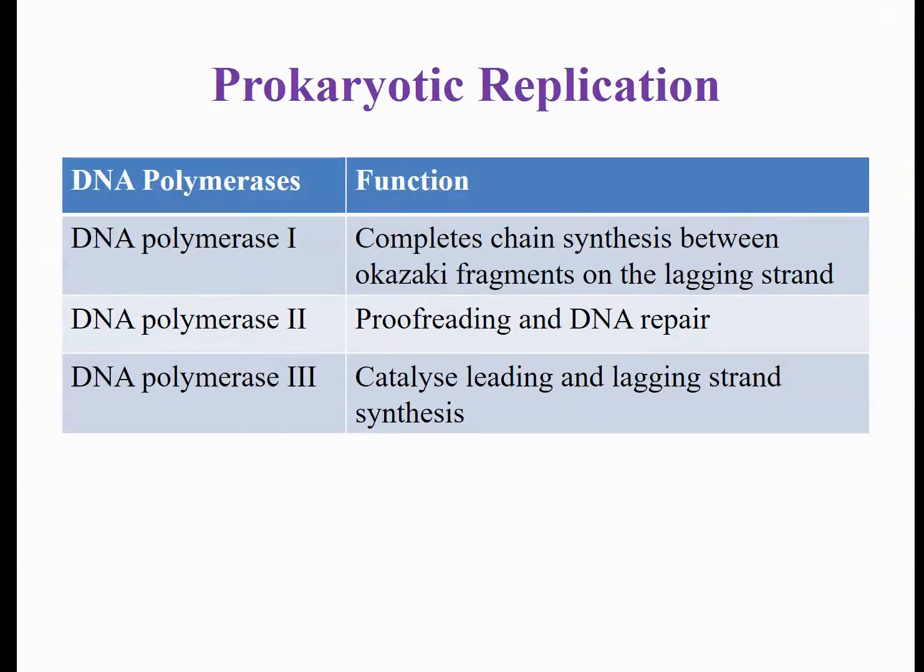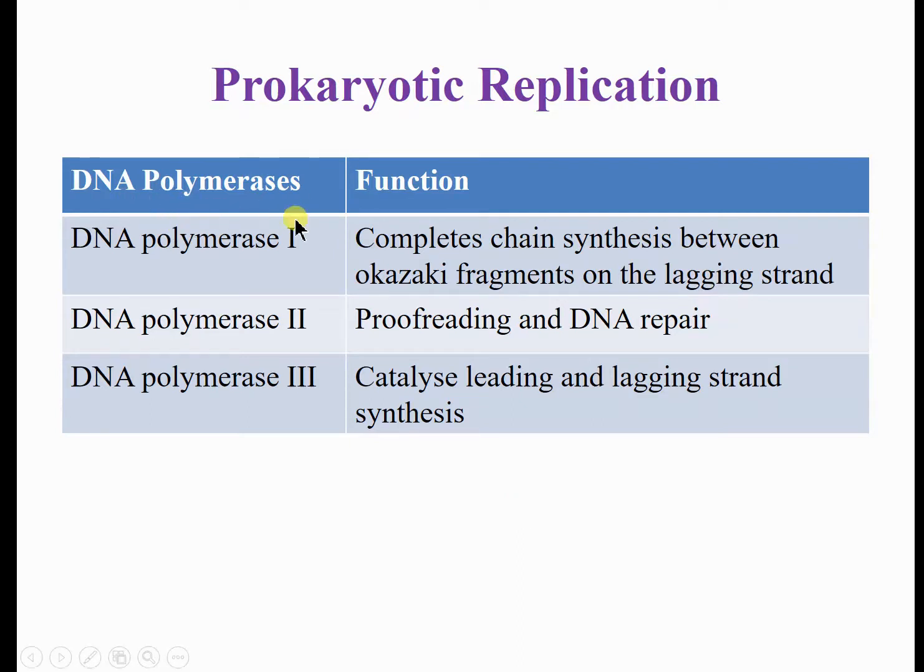Now we come to prokaryotic replication. What are the characteristics of DNA polymerase, the main enzyme of replication? Three types of DNA polymerase enzyme have been found in prokaryotes. And compared to eukaryotic replication, prokaryotic replication has been studied in more detail by scientists.